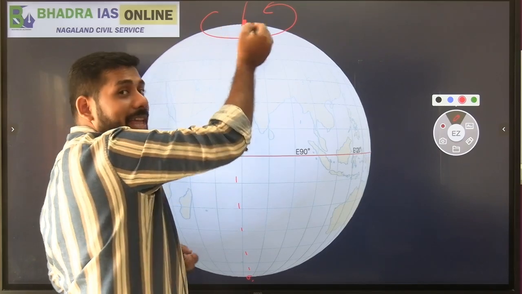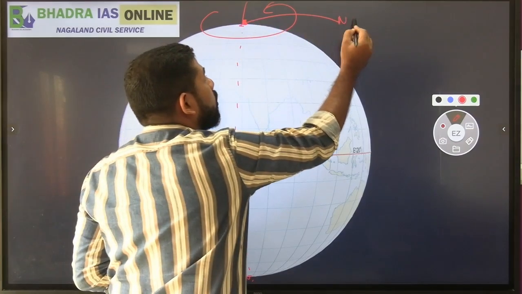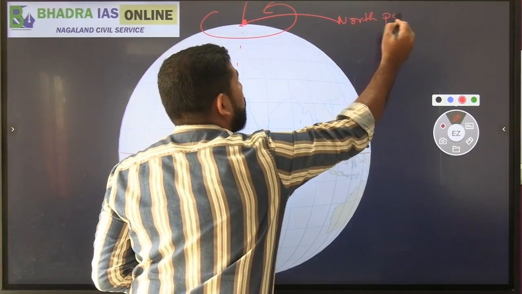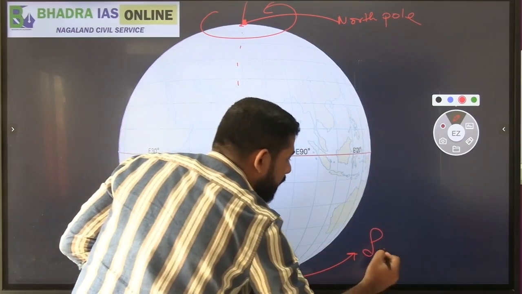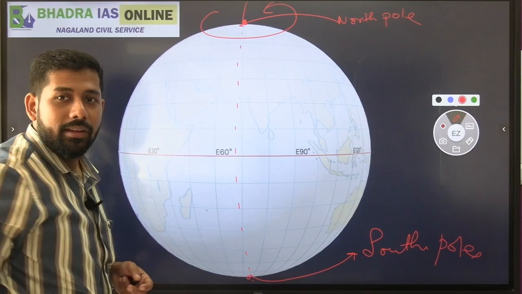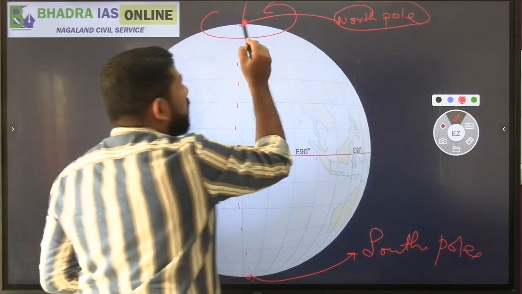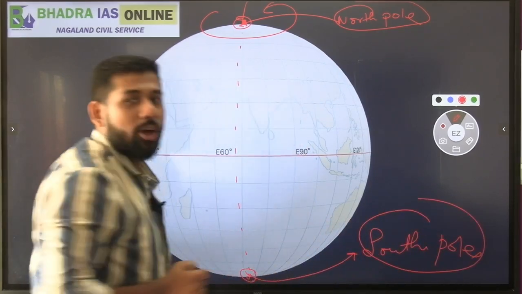The point at which the axis intersects the surface of the earth is called the north pole, and the point at which it hits the south is called the south pole.